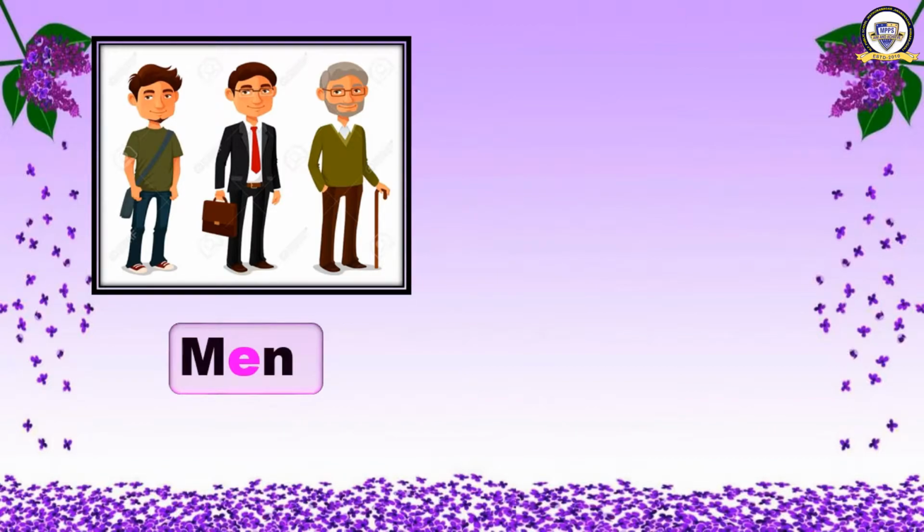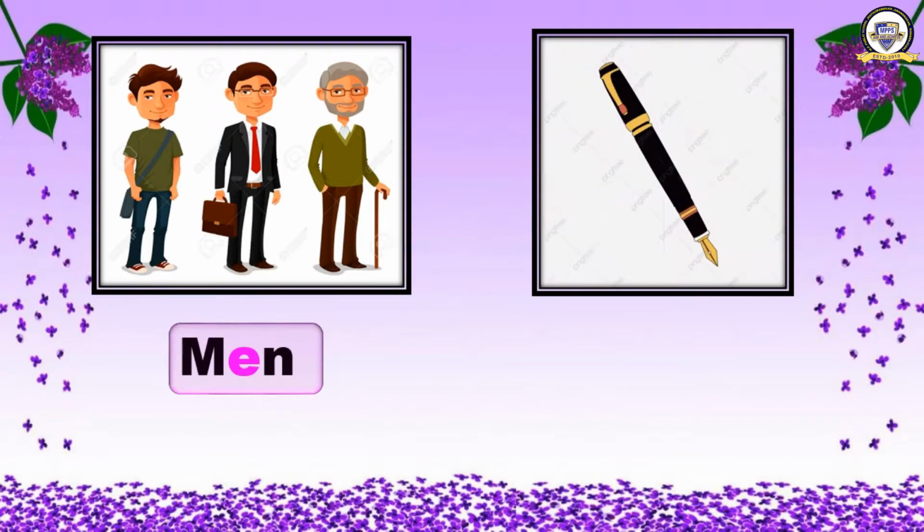Spelling MEN, men. Next one, EN sound. What is this? This is a pen. And spell the word pen. Wow, good attempt. It is PEN, pen. You have learned. Very good.